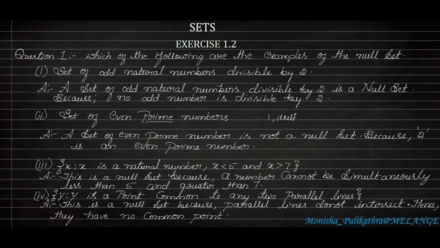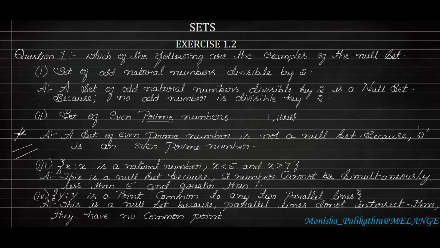Moving on to the last question. Y is a point common to any two parallel lines. You know that parallel lines are those lines which will never meet, however much extension you do. So if parallel lines don't meet, where does the point come from? A point comes only when two lines meet at a point.